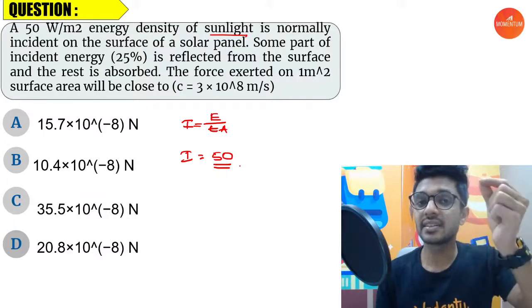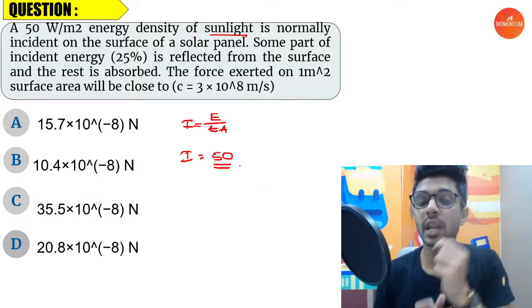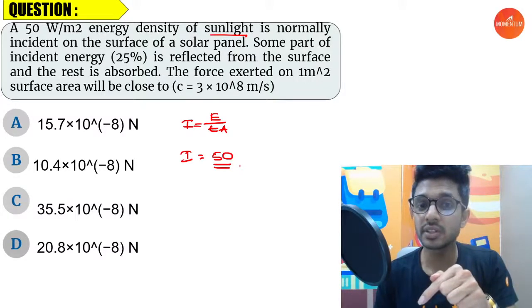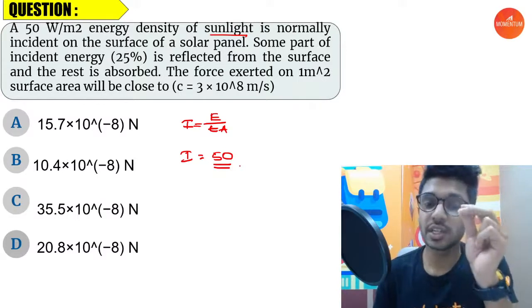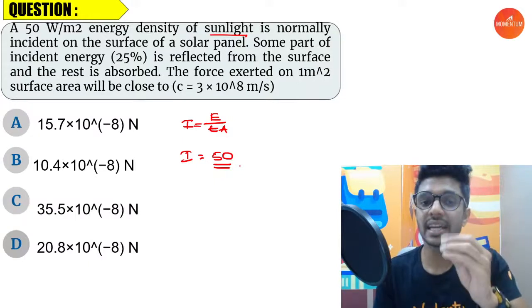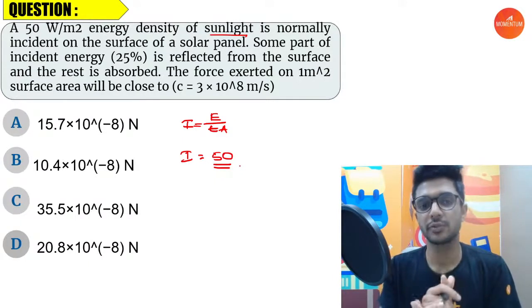So if light is considered to be a particle, and if it is getting incident on a solar panel, a particle, what can it exert? Yes, a momentum on the surface, and this change in momentum is going to produce a force. So obviously, when sunlight falls on a surface, it is going to produce a force on the surface, right?